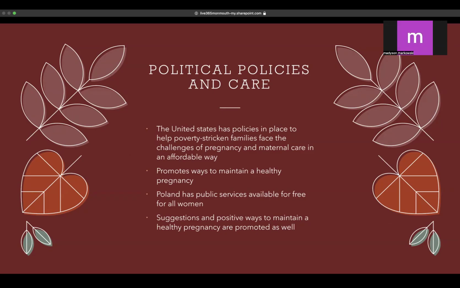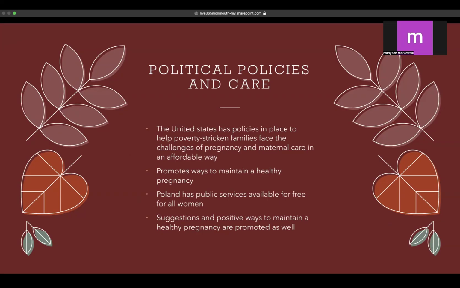In Poland, they do have public maternal care services available for free for all women, which is a benefit for Poland. The downside is the wait lists and how often you have access to that kind of care.